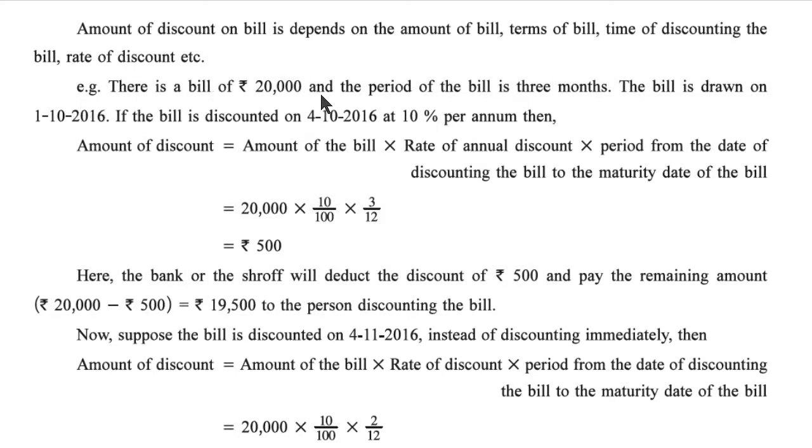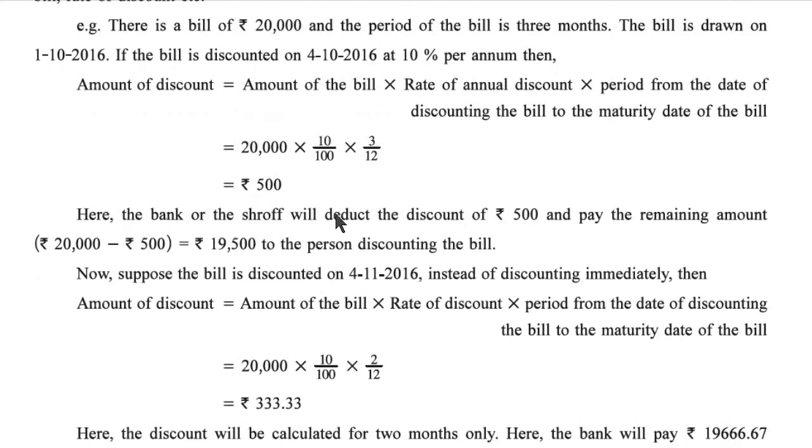There is a bill of rupees 20,000 and the period of the bill is 3 months. The bill is drawn on 1/10/2016. If the bill is discounted on 4/10/2016 at 10% per annum, then the amount of discount is equal to the amount of the bill into the rate of annual discount into the period from the date of discounting the bill to the maturity date of the bill, which means 3 months. Amount of the bill 20,000, rate of discount 10% and period 3 months. 20,000 into 10 upon 100 into 3 upon 12 is equal to 500 rupees.